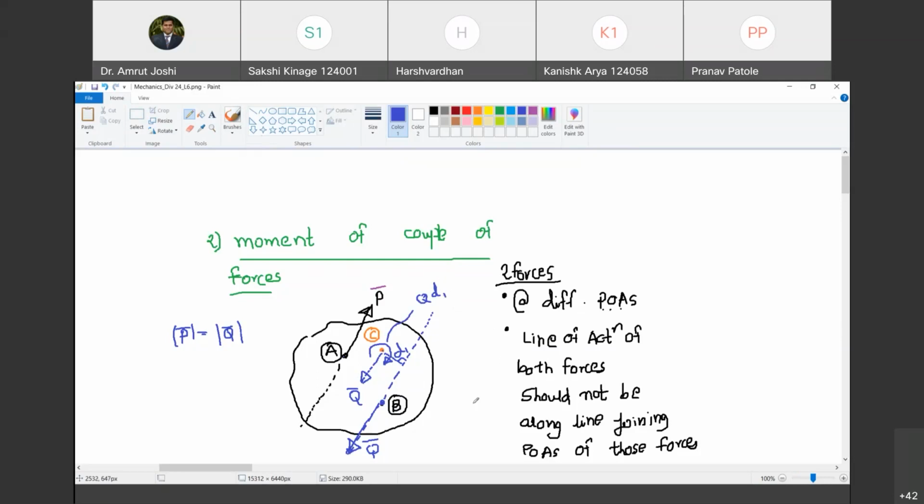And what is the nature of that moment? The nature of that moment is clockwise. Do you agree with me? Yes, sir. Okay. Now let us look at what is the effect of P bar at C. So what can be the effect of P bar at C? Tell me.